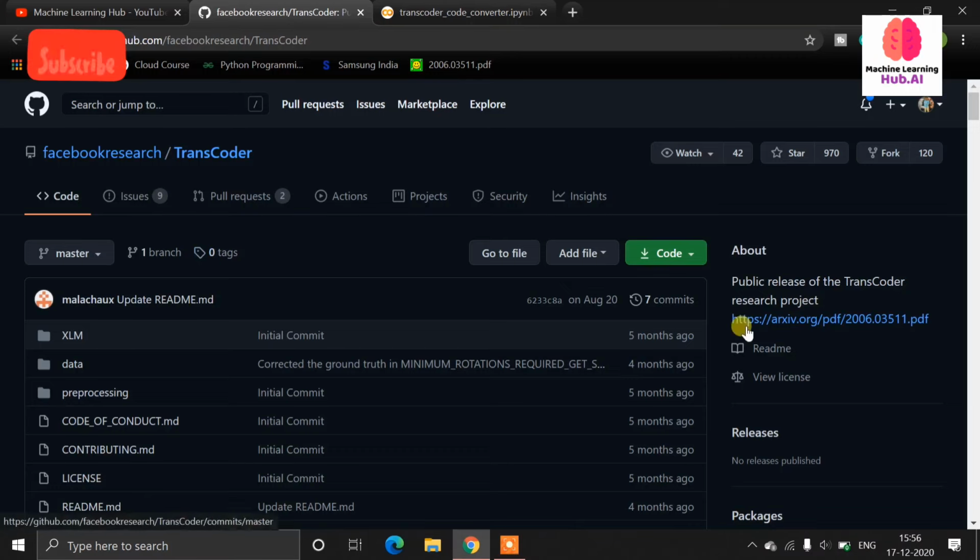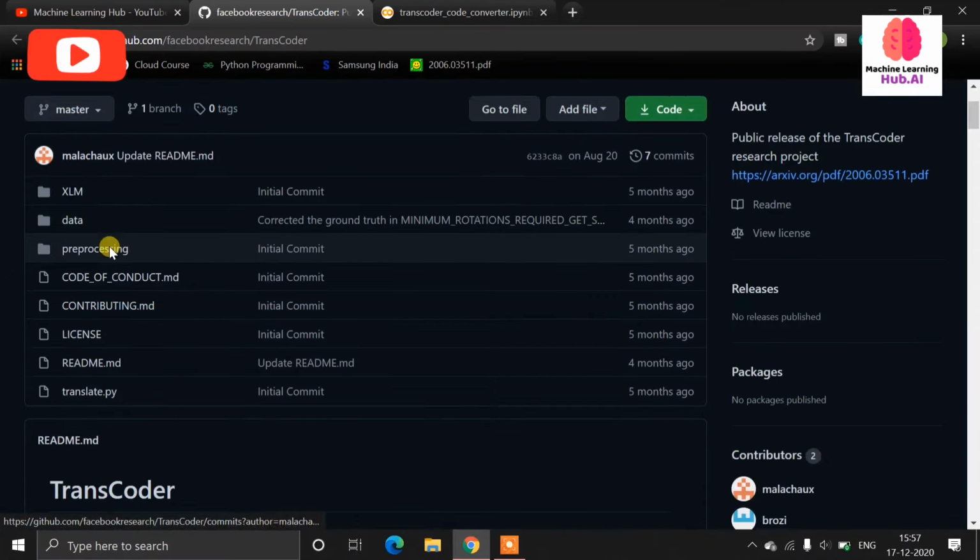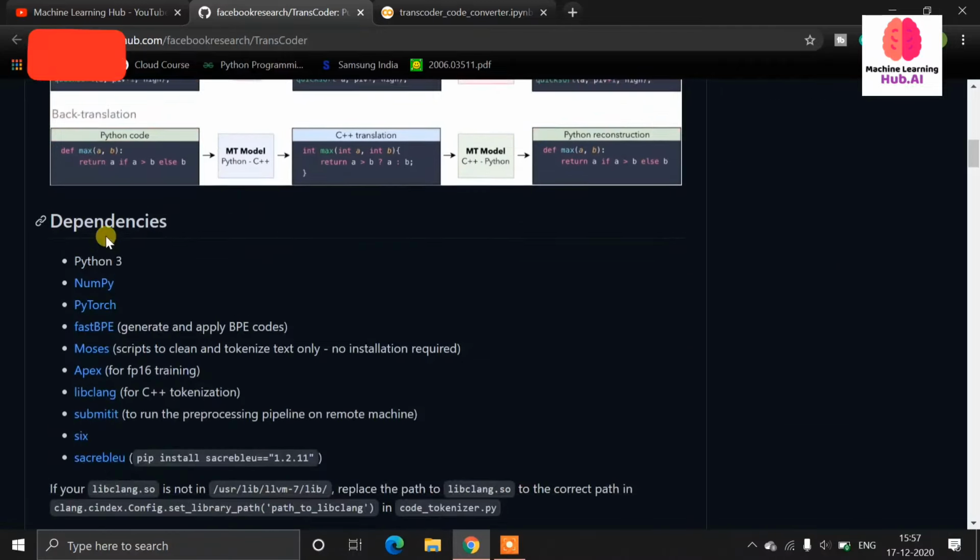If you want to read the research paper, here is the link. I will give you this GitHub link in the description, so from that you can read about the Transcoder and how it is working.